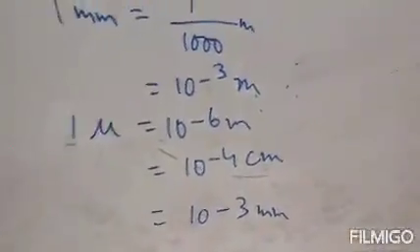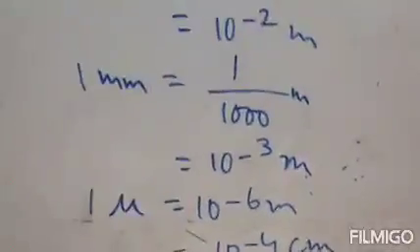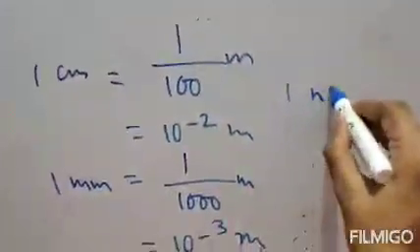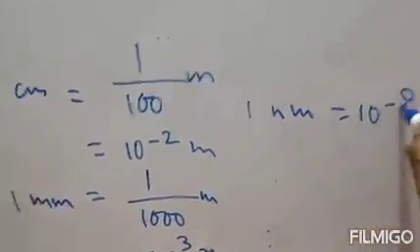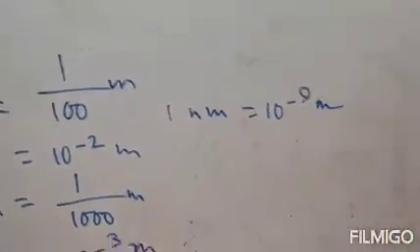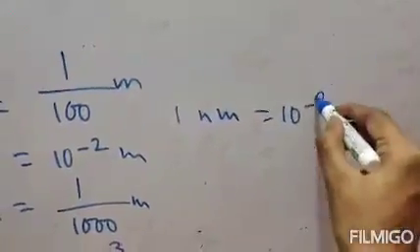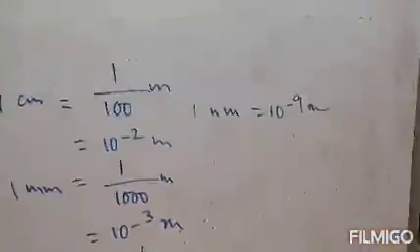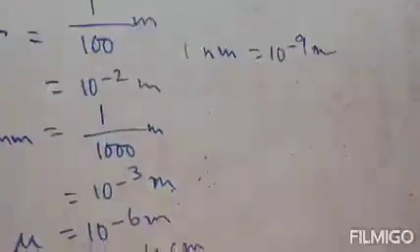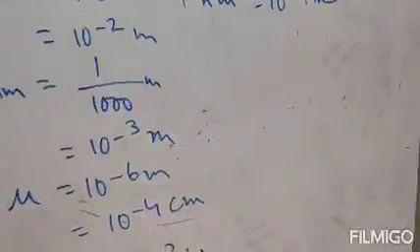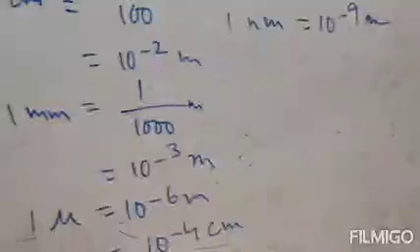Clear? Now last is the nanometer. So 1 nanometer equals 10 to the power minus 9 meter. 1 nanometer equals 10 to the power minus 9 meter. Clear? So these are the subunits of length.